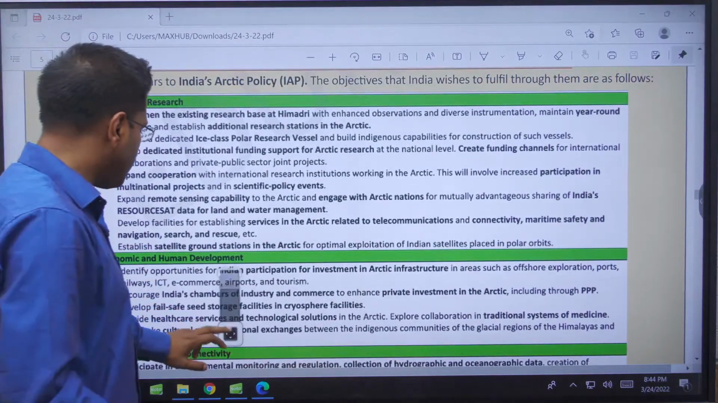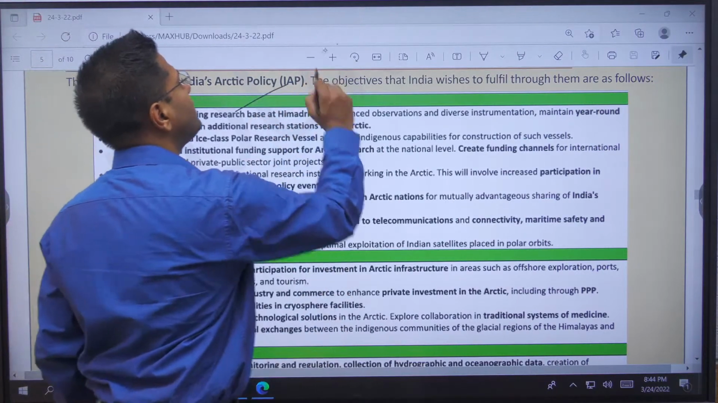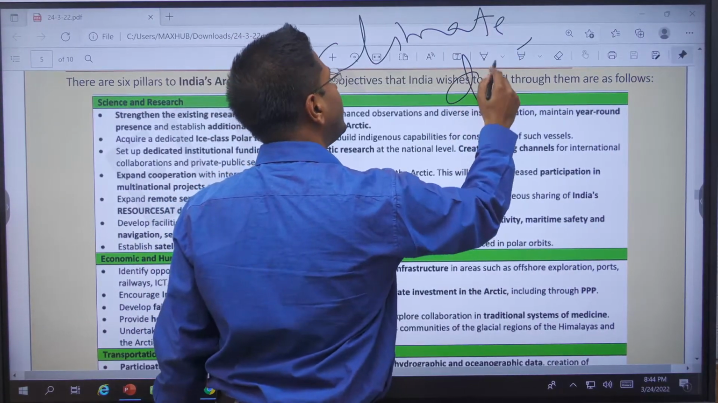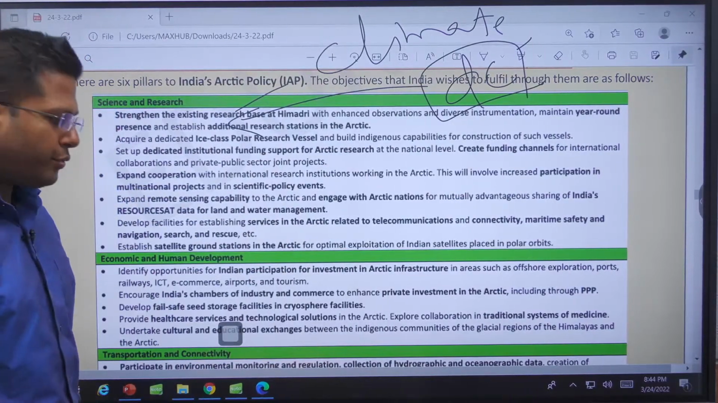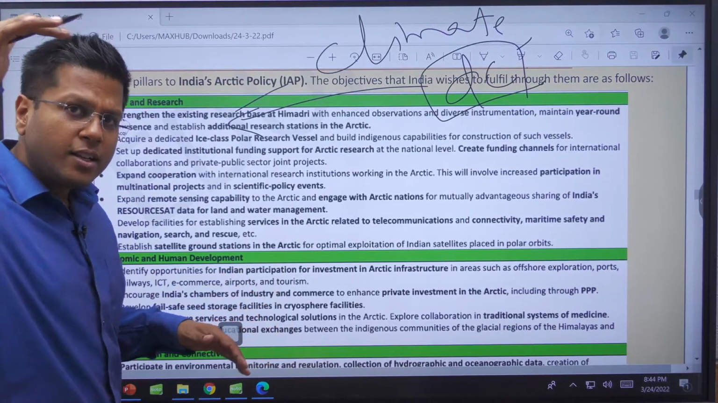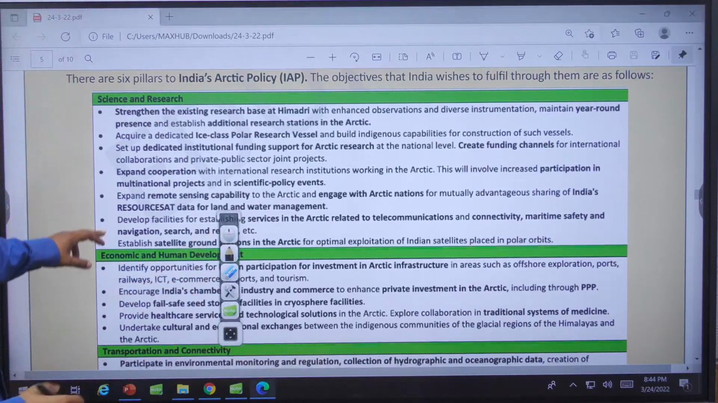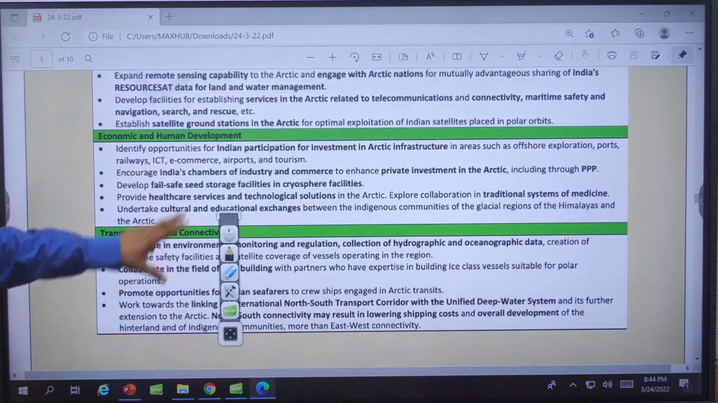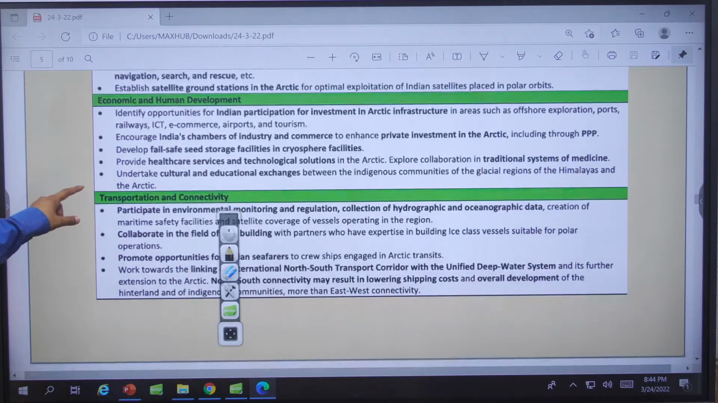So when you talk about research and development, here this is where you can not only speak about climatic research, also speak about increasing the digital connectivity here. Put it here in scientific research, right? So we can also have resource satellites moving around the polar orbits. Resourcesat data for land and water management in Arctic area. Economic and human development. India helping the 40 odd different communities here.